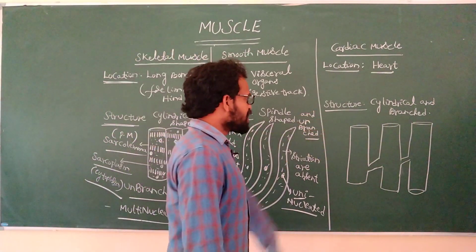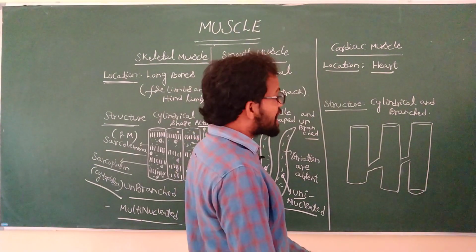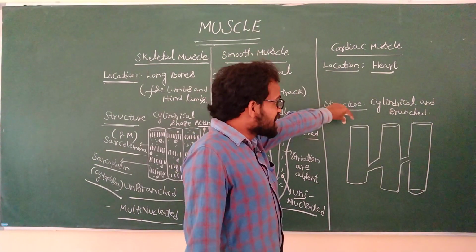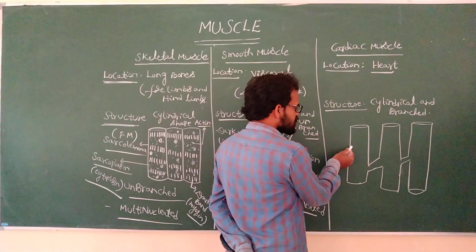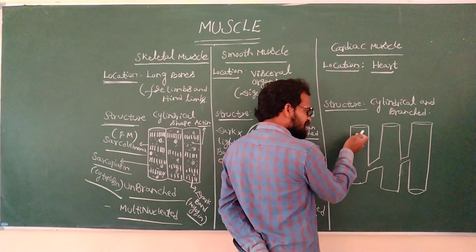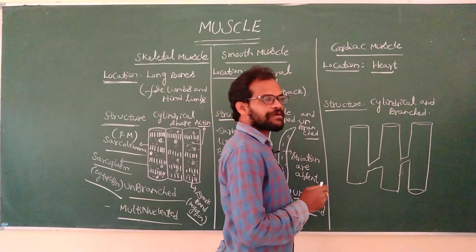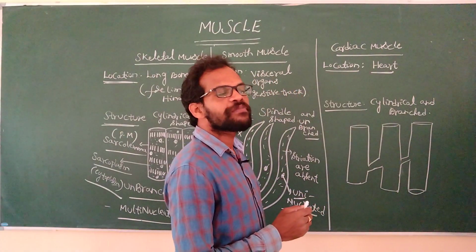Okay, now coming to the structure of the cardiac muscle. The cardiac muscle is cylindrical in shape and branched. It has a sarcolemma, and inside the sarcolemma is the sarcoplasm, meaning the cytoplasm of the muscle cell.